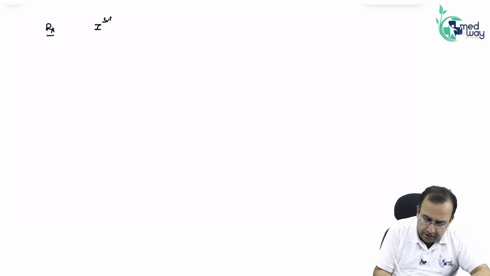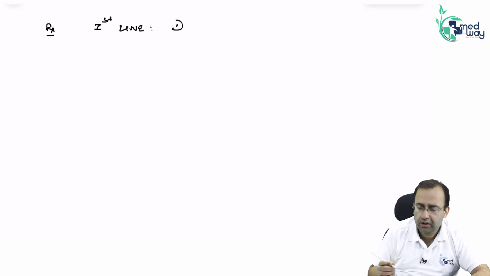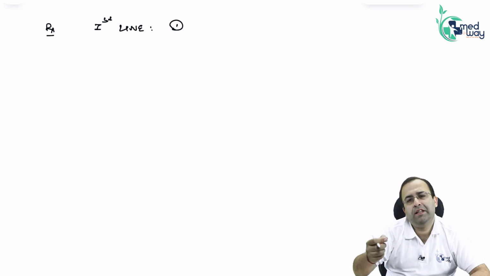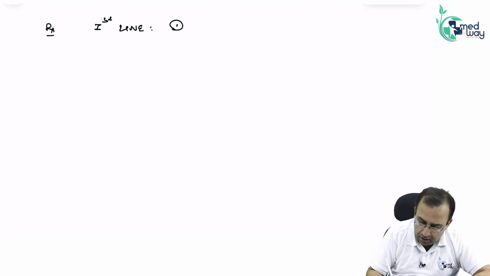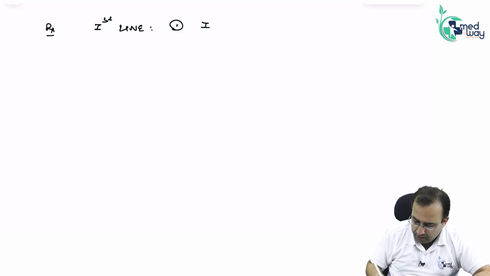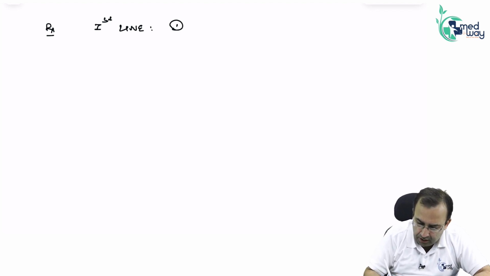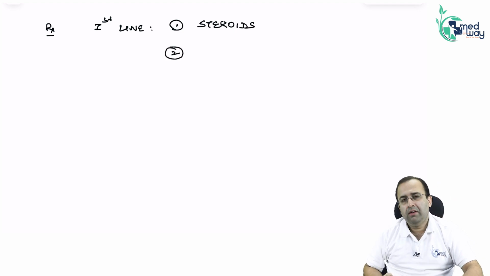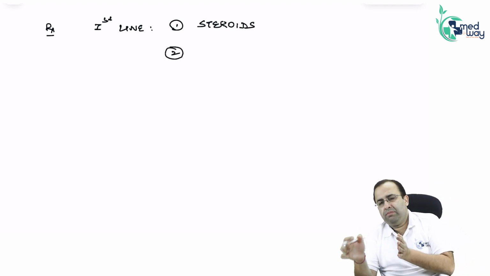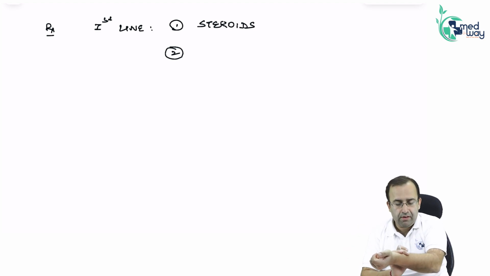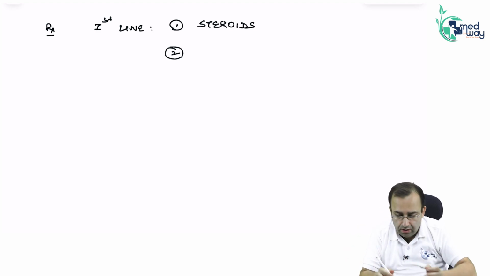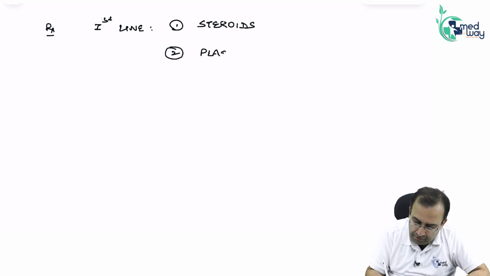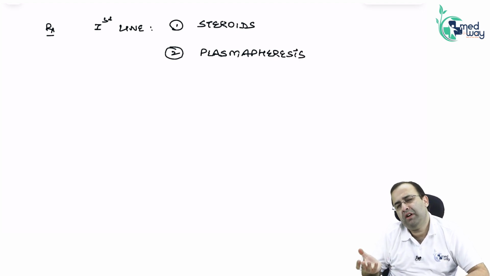The first line therapy: there is presence of antibody against platelets. So in first line, what will we do? We'll give steroids. First line therapy of ITP being steroids. Next, there is antibody against platelets in the blood. I want to remove this antibody from the blood. What is that called? Plasmapheresis. We can perform plasmapheresis, removal of antibody from the blood.